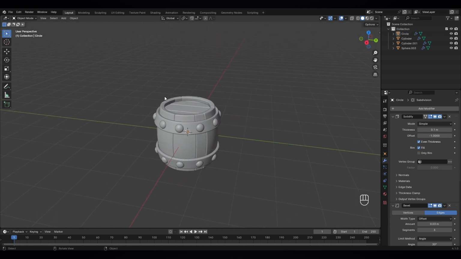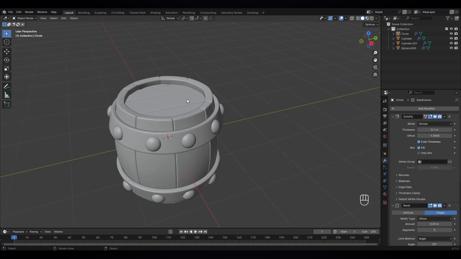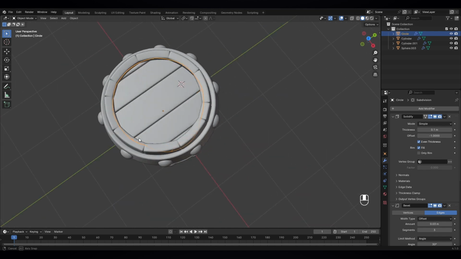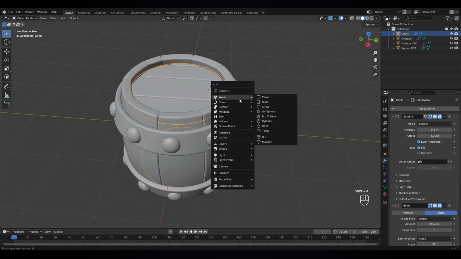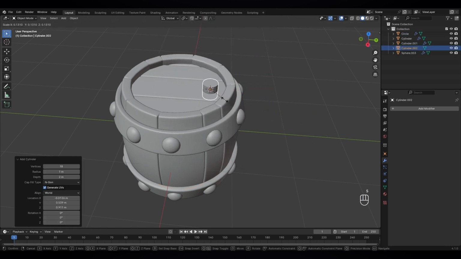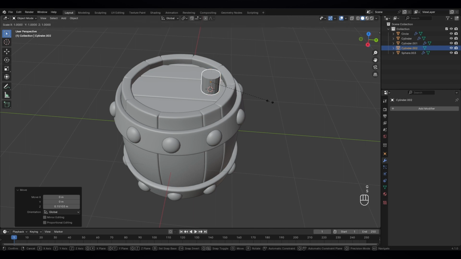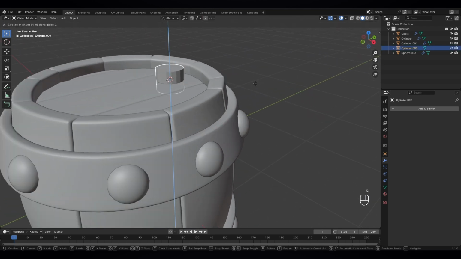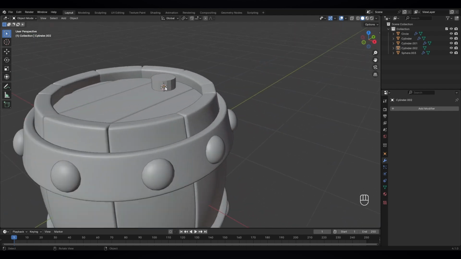Okay. By the way, I forgot to add the cork here. Just go to top view and press shift right click to move the 3D cursor here, and we need another cylinder. Okay, just get it down a bit like this, and okay, move it up a bit, scale it on the Z axis and move it down. Okay, let's move it down a bit also. That looks nice.